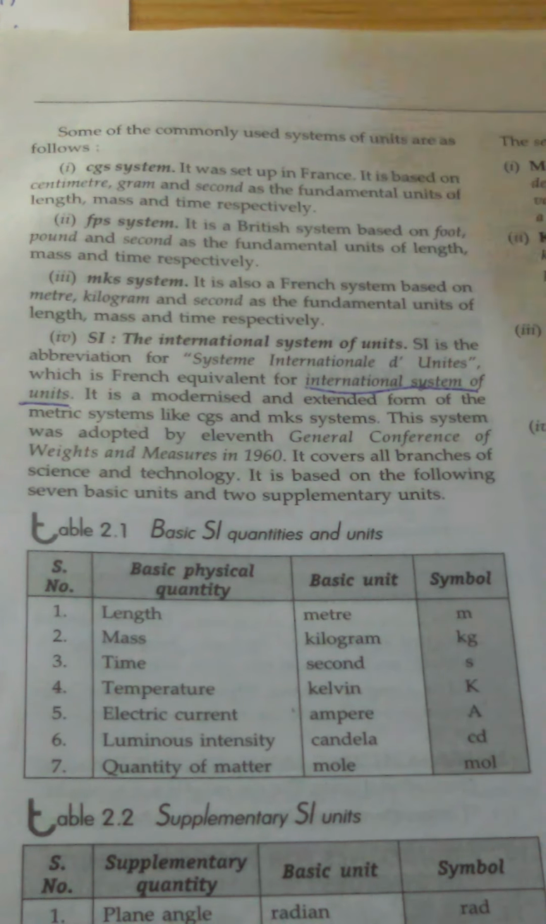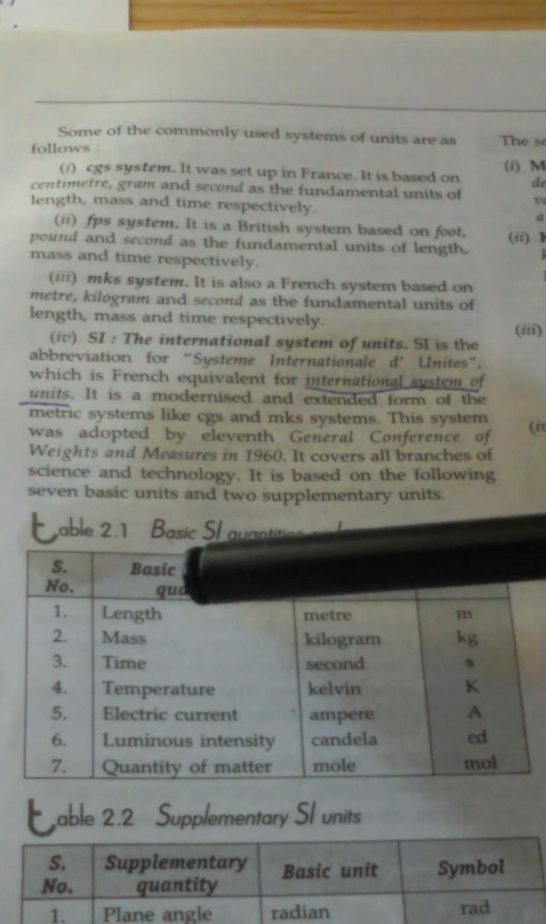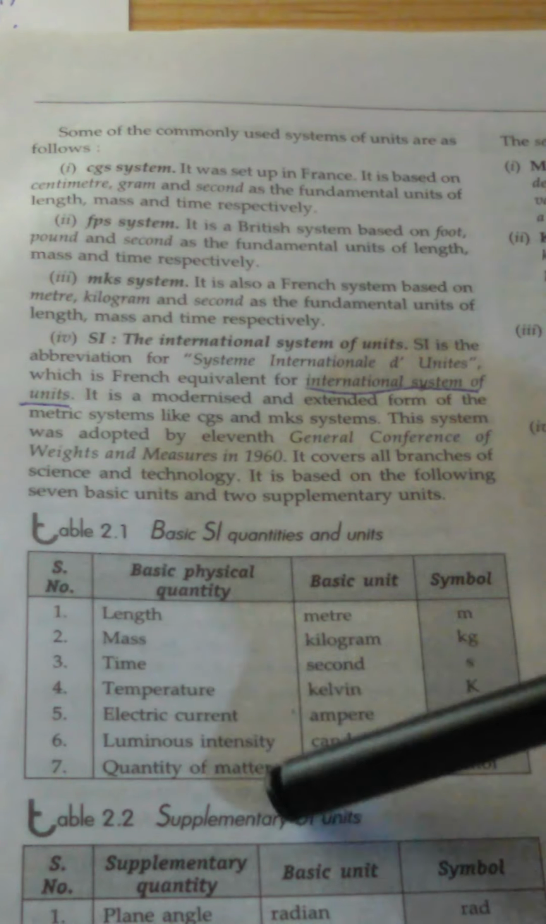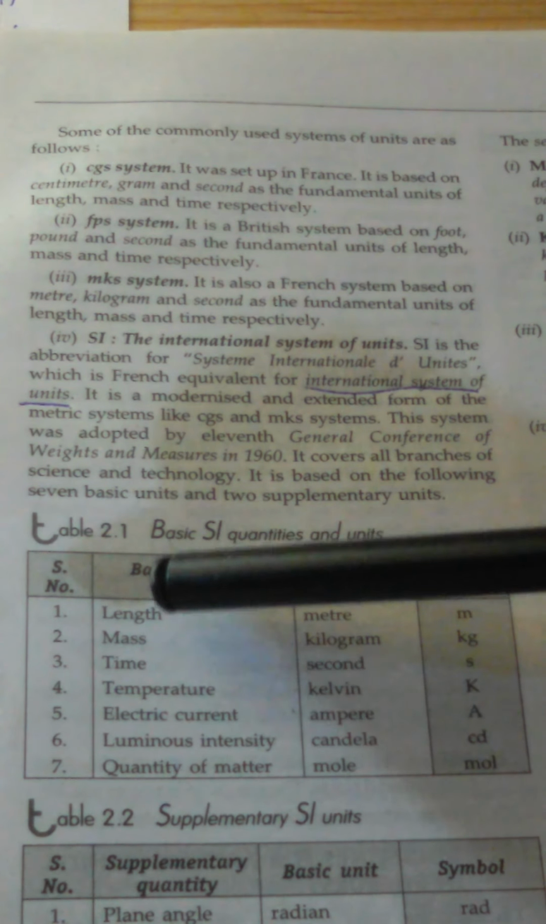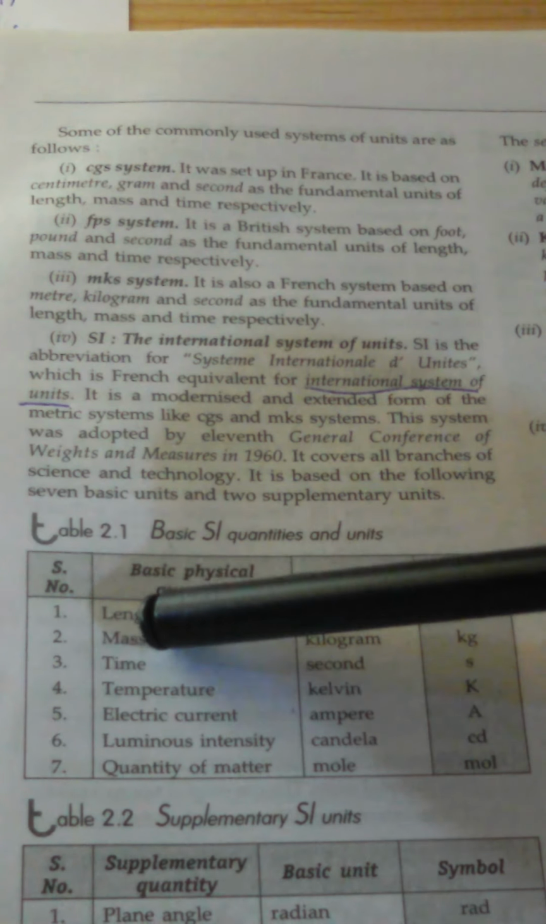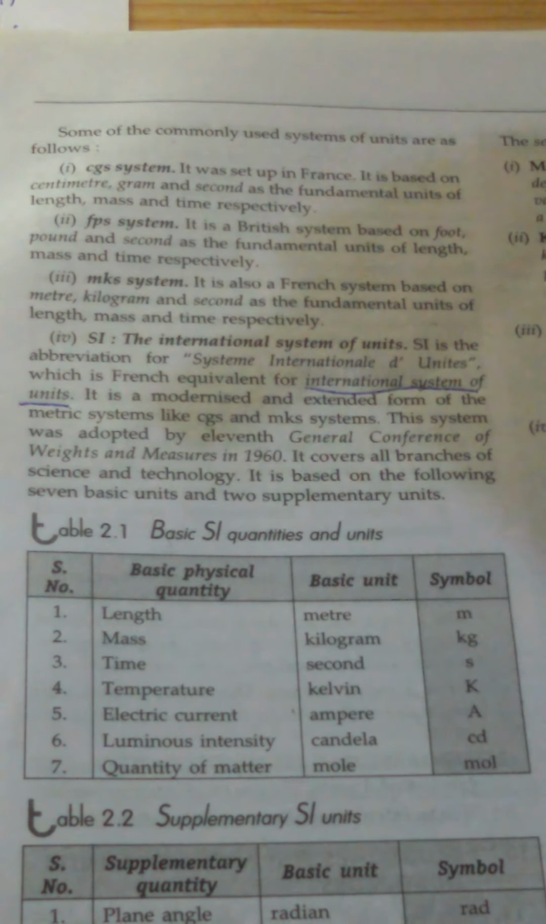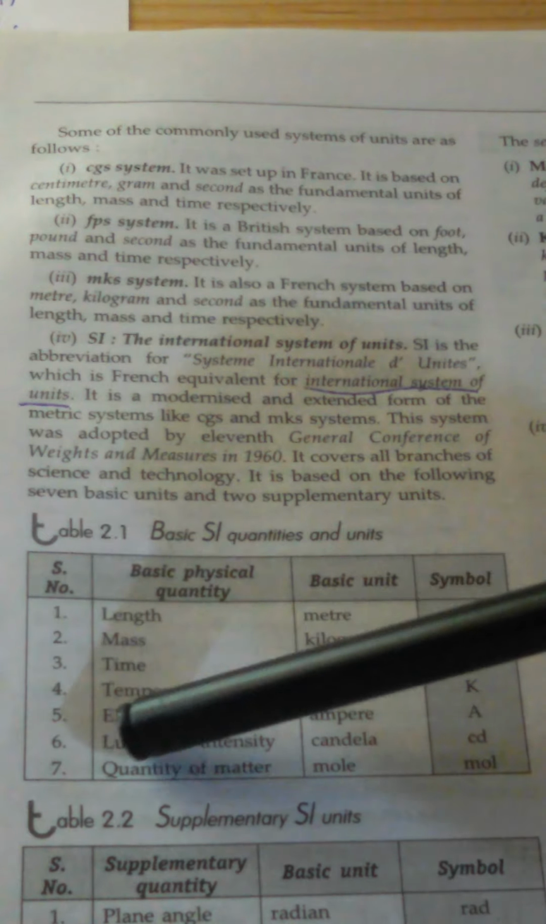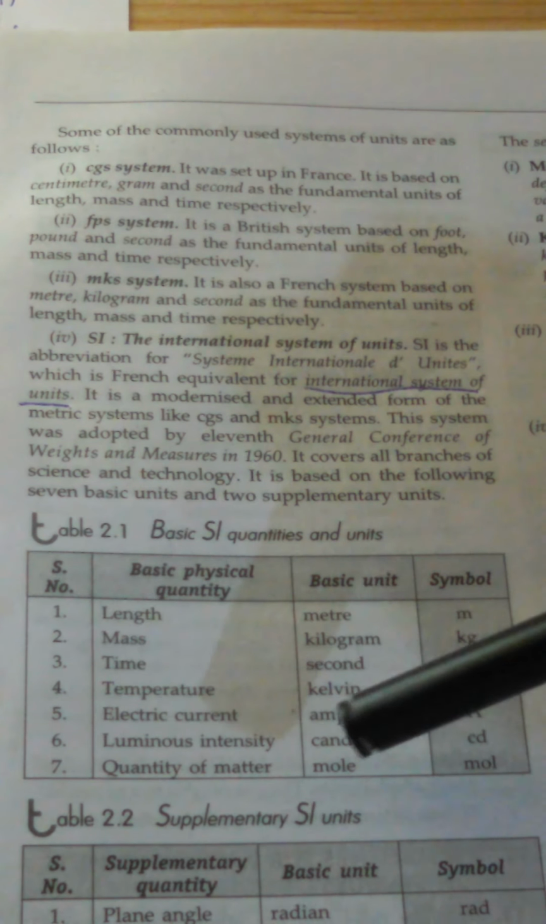And the one that we normally use in our textbook is the SI system. SI is a French abbreviation whose English translation is International System of Units. In the SI system, as given here, the seven fundamental physical quantities are length, mass, time, temperature, electric current, luminous intensity, and quantity of matter. The SI unit of length is meter, of mass is kilogram, of time is seconds, of temperature is Kelvin, of electric current is ampere, of luminous intensity is candela, and of quantity of matter is mole.